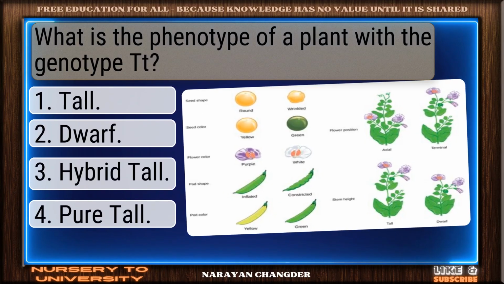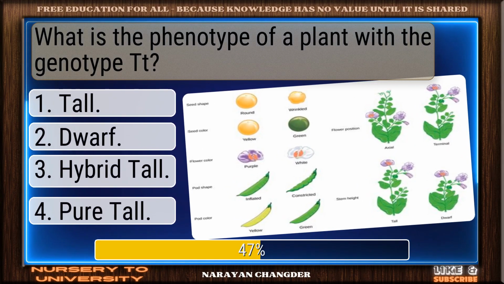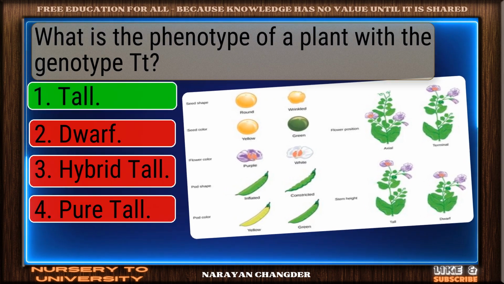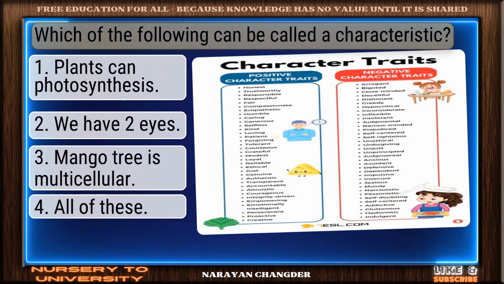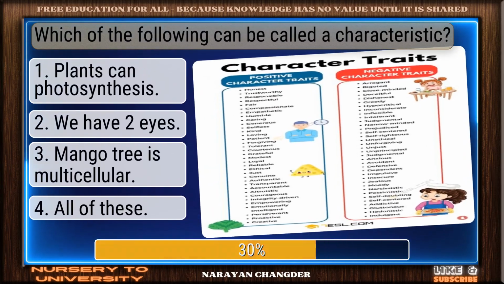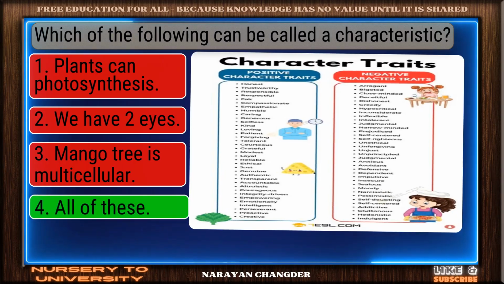What is the phenotype of a plant with the genotype Tt? Solid response. Tall is valid. Which of the following can be called a characteristic? Strong choice. All of these is right.